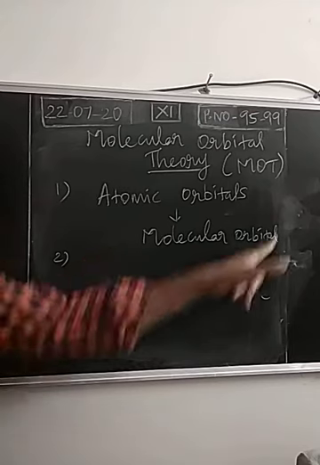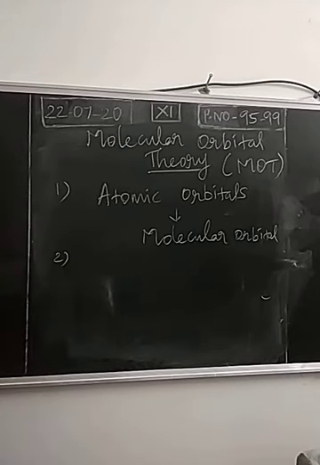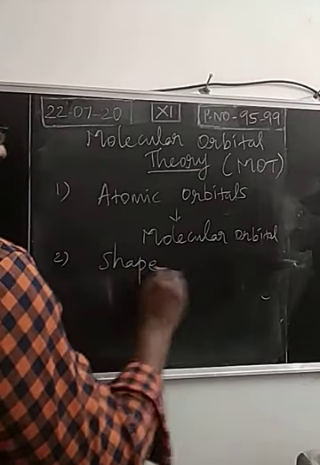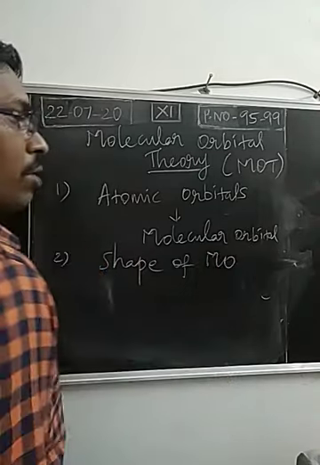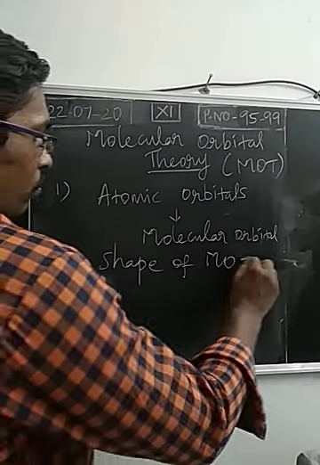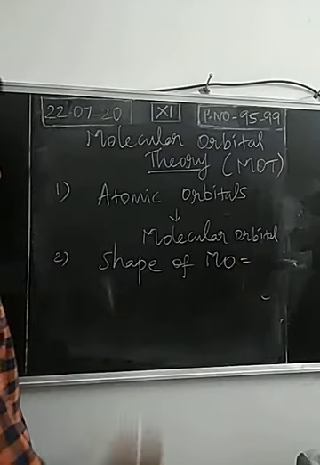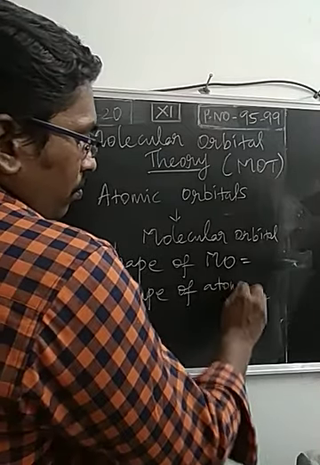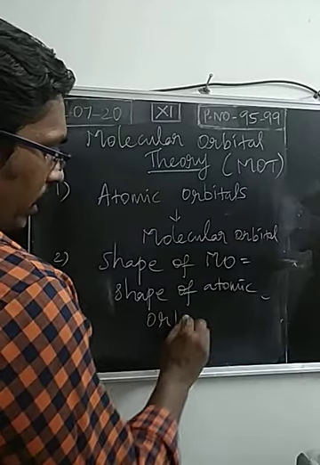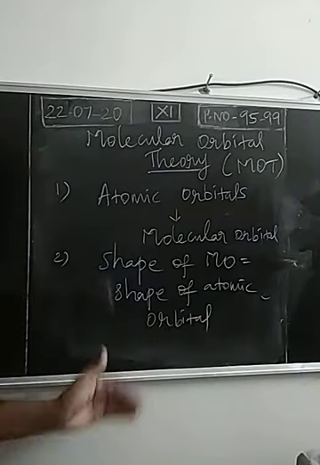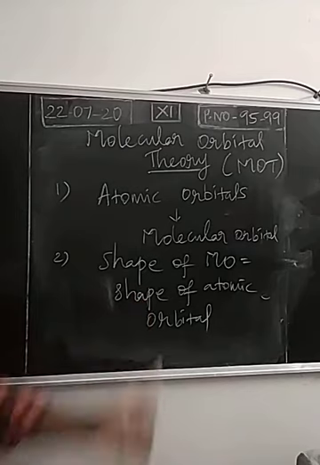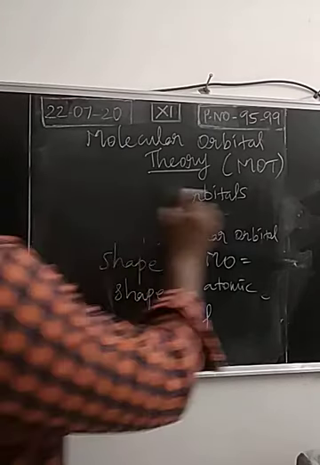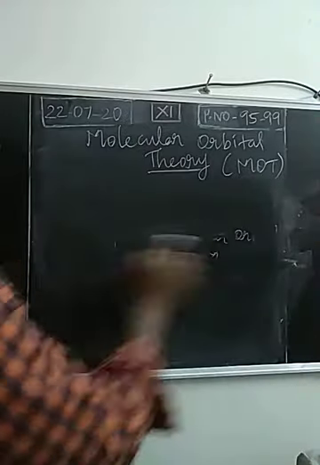The shape of the molecular orbital formed will be equal to the shape of the atomic orbitals combined. So the shape of the molecular orbital is based on the shape of the atomic orbital. This is the second postulate. What type of orbitals are joining together to produce the molecular orbital? They are deciding the shape of the molecular orbital.